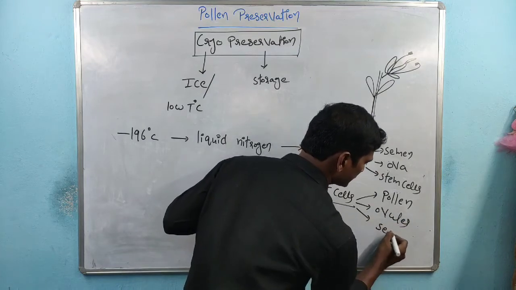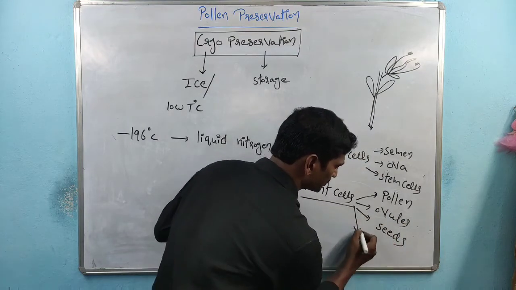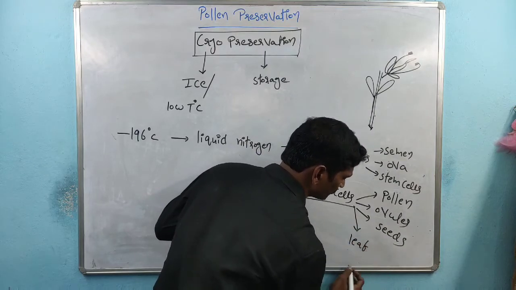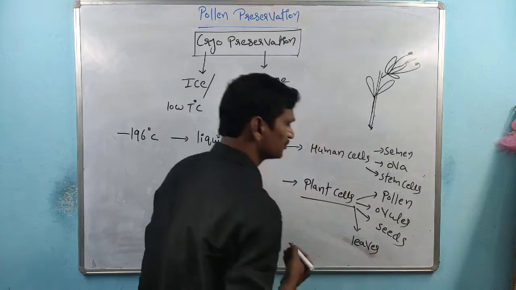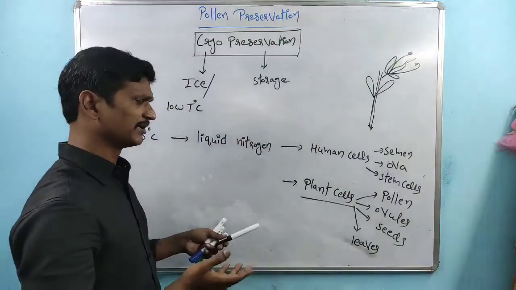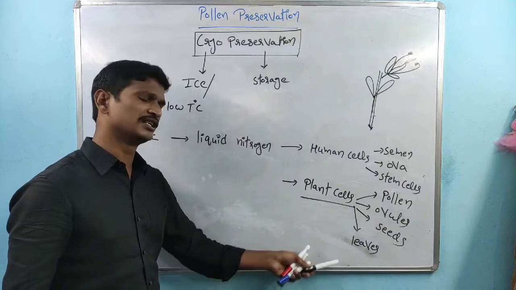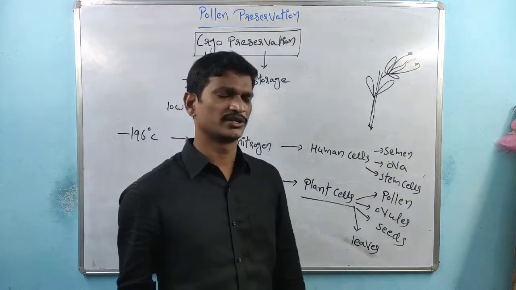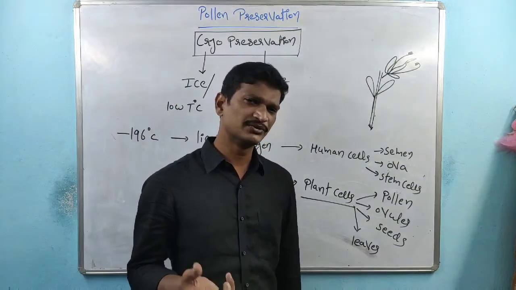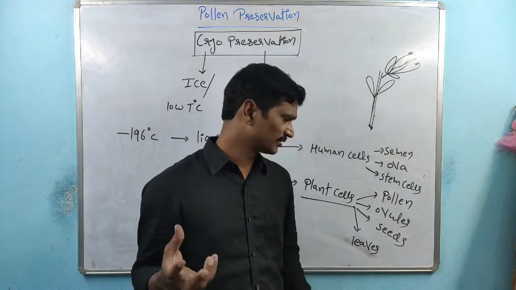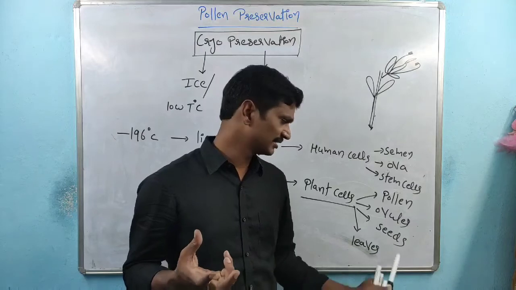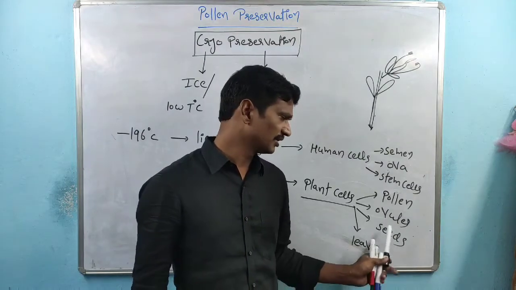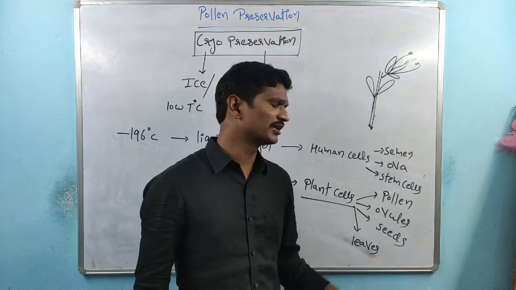Next, seeds are preserved. In some cases, leaves are also preserved, maybe by the tissue culture process, where the leaves produce new plants. That's the reason why hybrid plant leaves are collected, and the seeds of high yielding plants are collected and preserved. Right, ovules are preserved, and pollen grains are preserved.